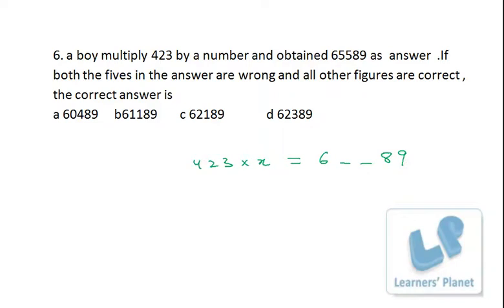Okay, now what we can do is, see, 423 is a multiple of 3, right? 3 into 141. That means your answer should also be at least a multiple of 3. Because 141 is a prime number, your answer should definitely be a multiple of 3. It will be difficult for us to check with 141, but for 3 we can definitely check. So the correct answer is among the options. You just first of all eliminate the options which are not multiples of 3, right?